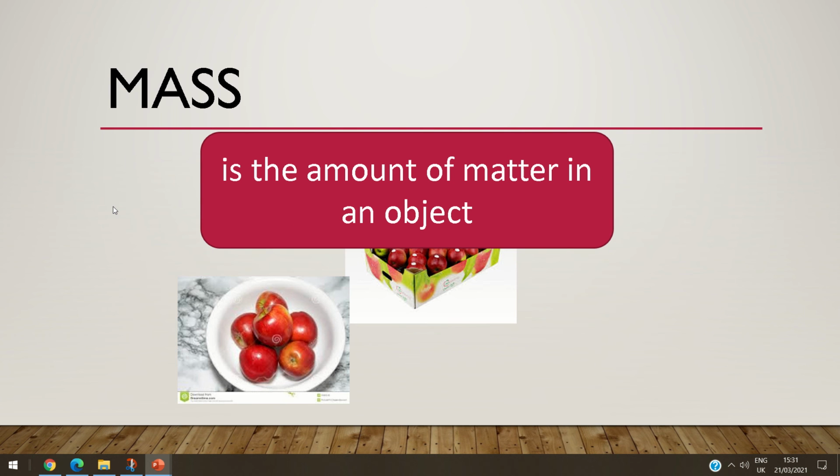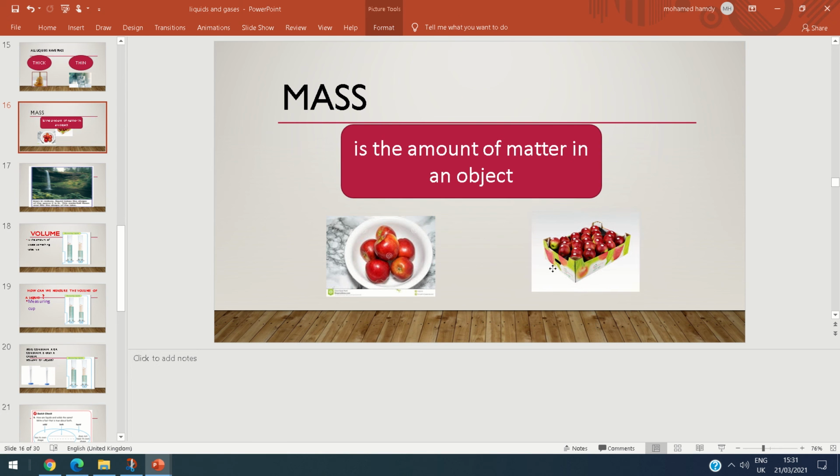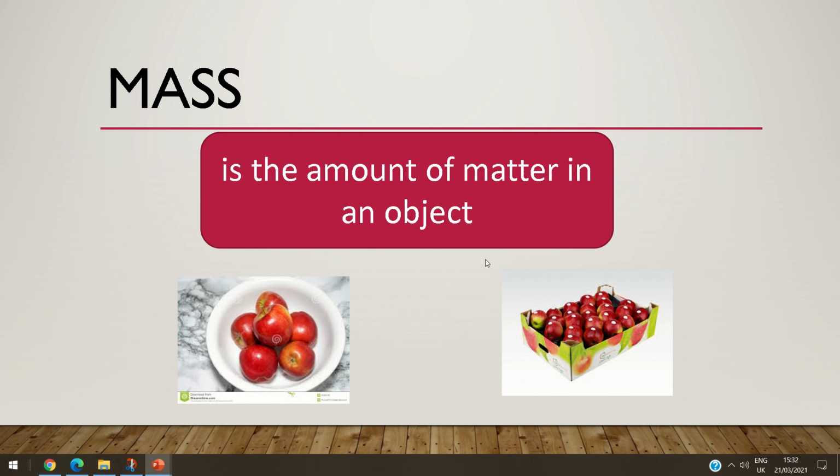But all the liquids have mass. What is mass? Do you remember? Mass is the amount of matter in an object. All kinds of matter have mass. Solid has mass. Liquid has mass. Gas has mass. So all kinds of matter have mass, okay? And mass is the amount of matter in an object.